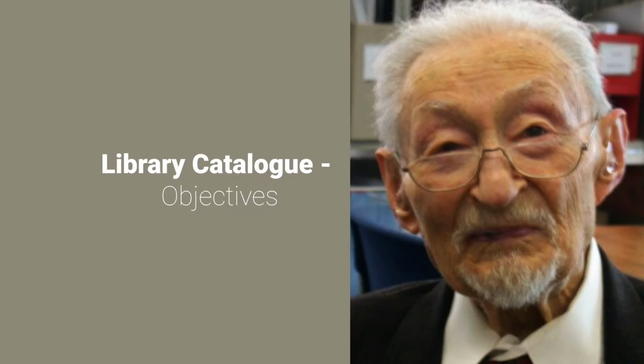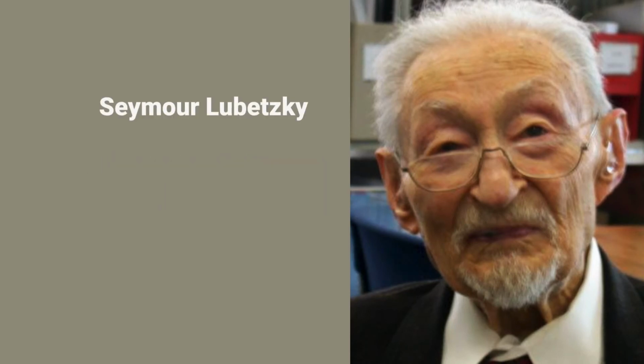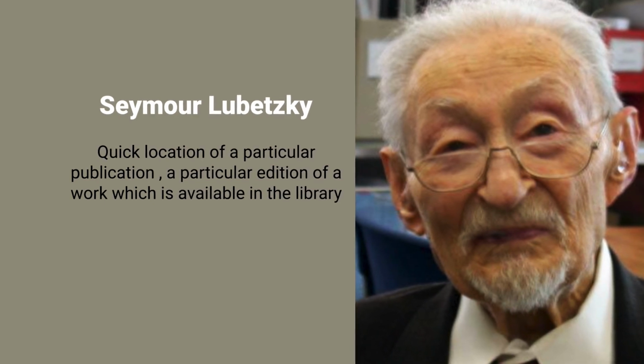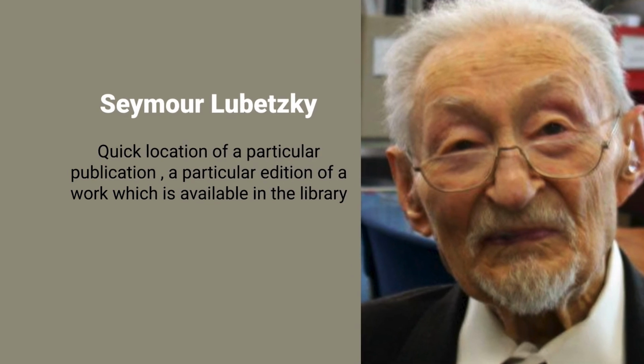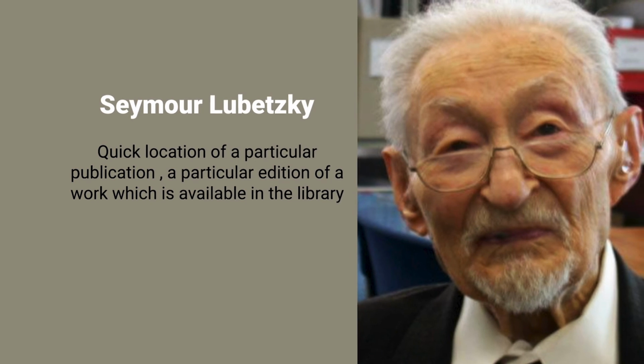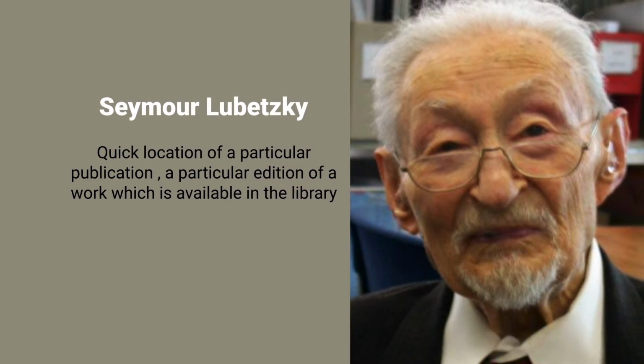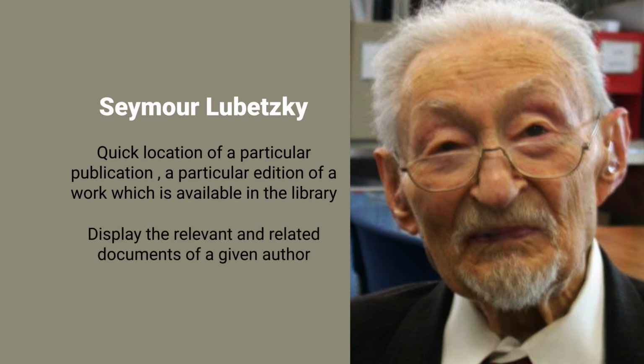Similarly, Lubetzky has also given the objectives of a library catalog. He says a library catalog should help to locate a particular publication, a particular edition of a work which is available in the library quickly. Again, what Ranganathan said, that in the least possible time it should help. Lubetzky also says that it should display the relevant and related documents of a given author.